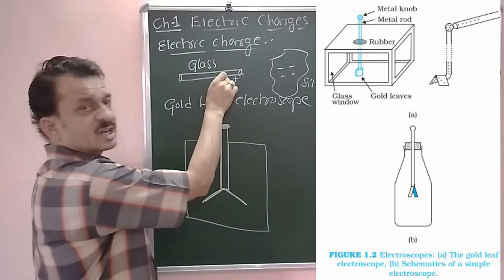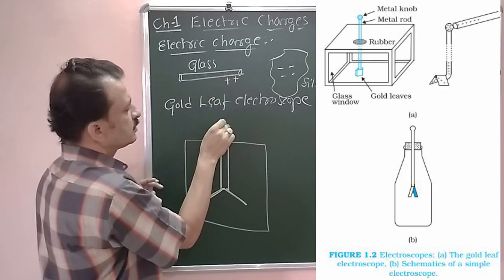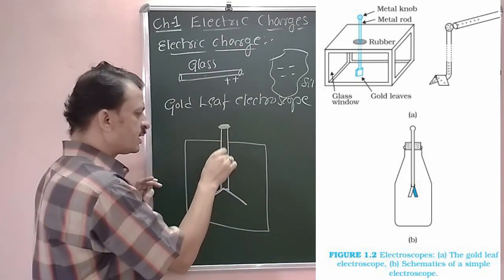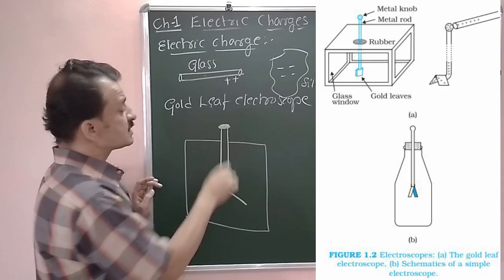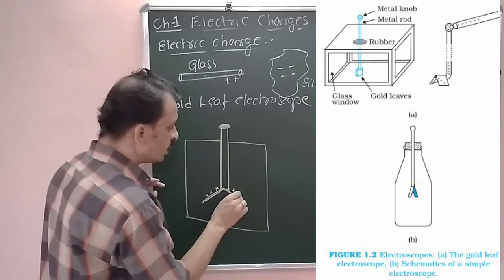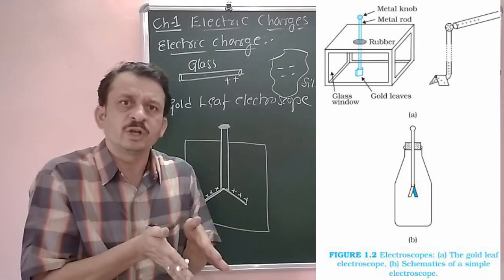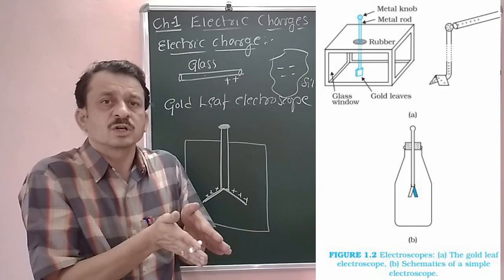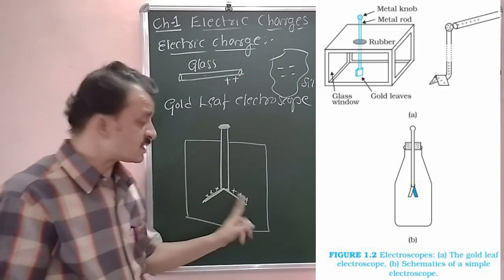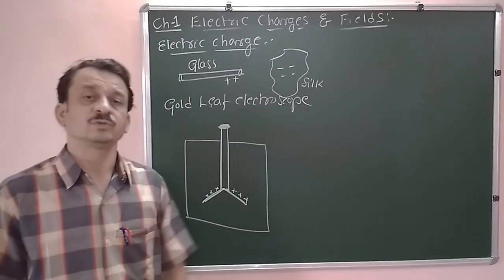Now as and when a charged material or glass rod is made to contact this ball, the charges get transferred. They travel because it is a conductor and get accumulated at the gold leaves. As and when these charges accumulate at the gold leaves, the leaves are going to separate because of the property that like charges repel each other. Therefore, the leaves will move apart.